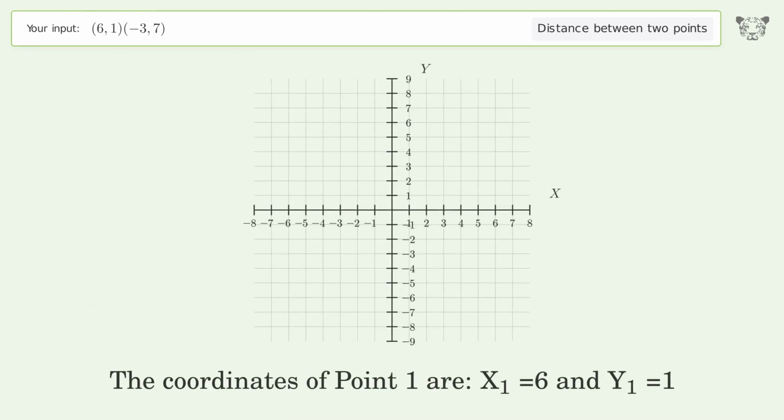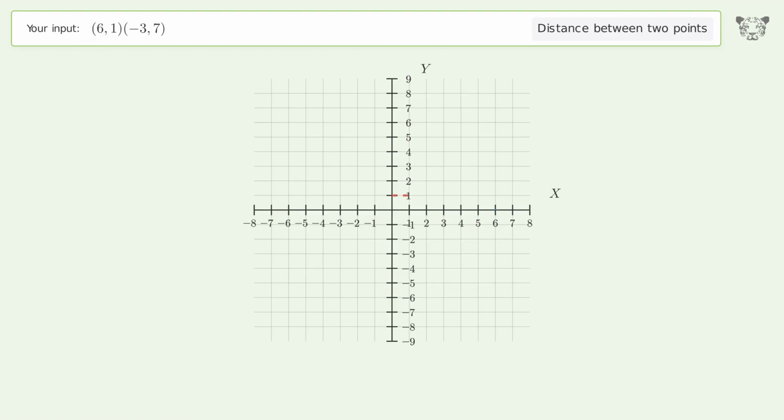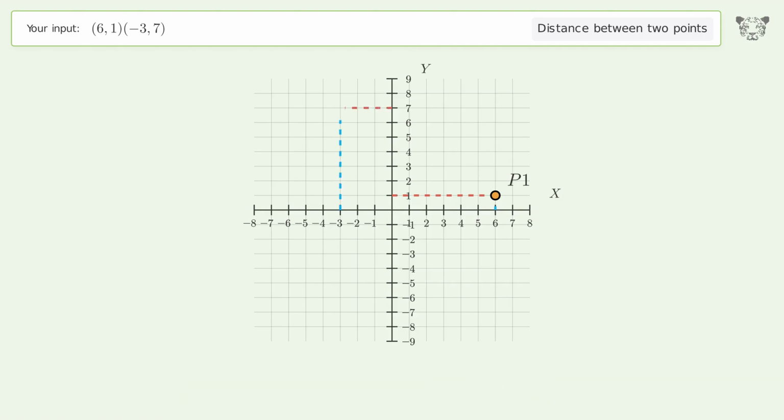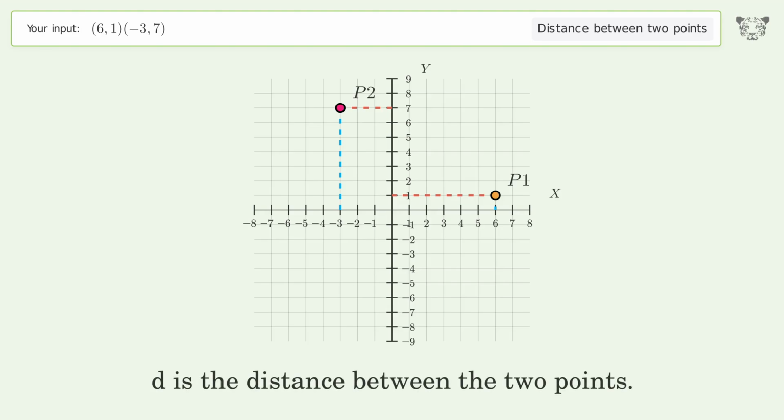The coordinates of point 1 are x1 equals 6 and y1 equals 1. The coordinates of point 2 are x2 equals -3 and y2 equals 7. D is the distance between the 2 points.